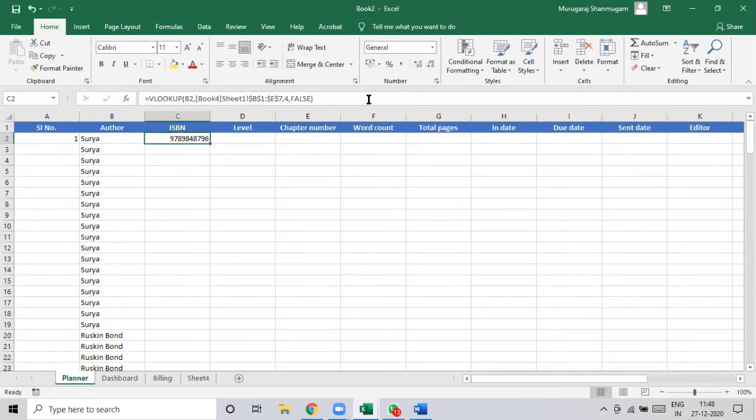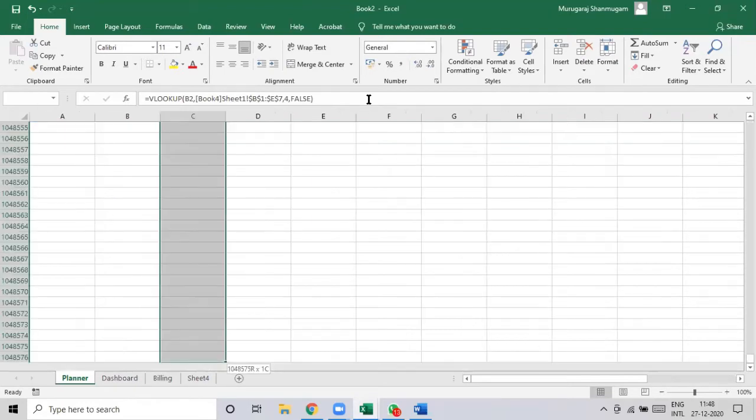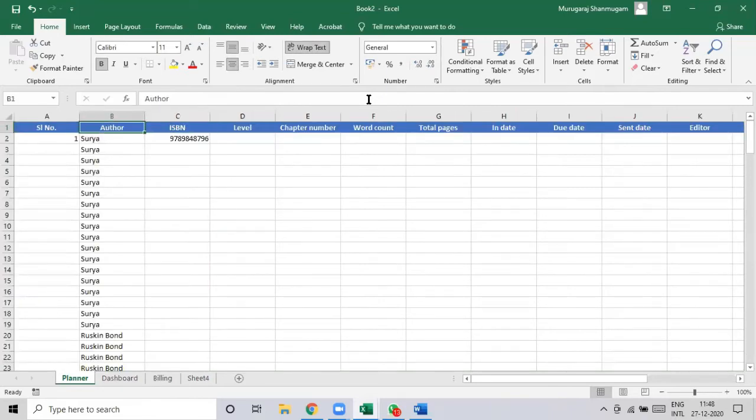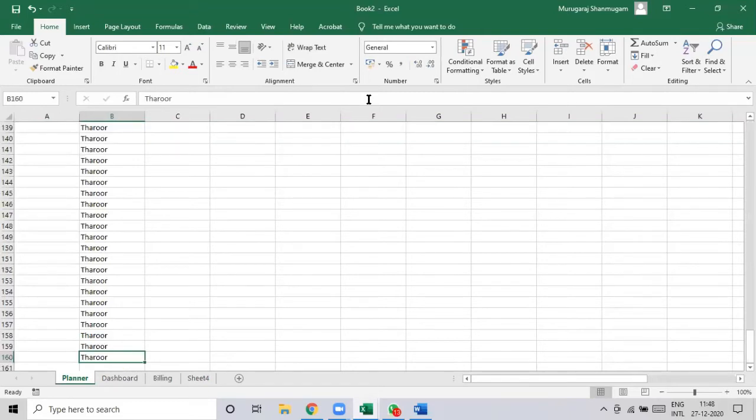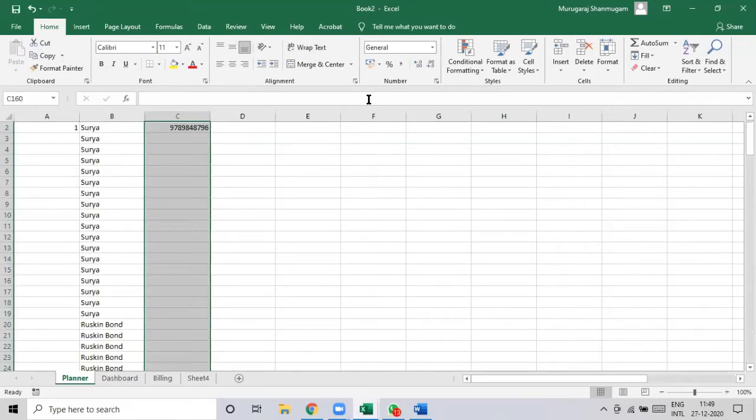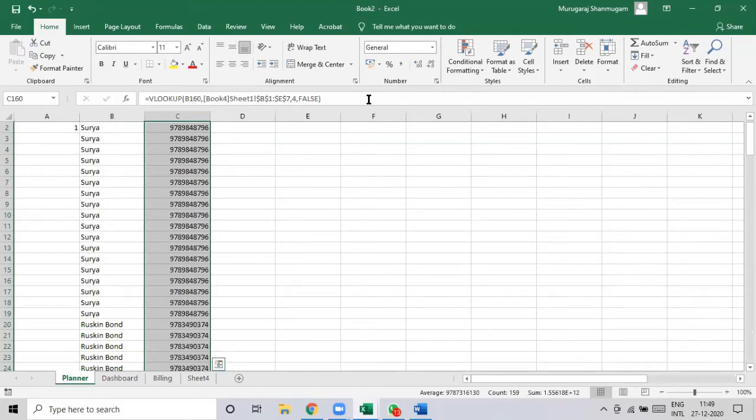I can do this by pressing Control Shift and then down arrow. That will take me to the end of the column. So I wanted to quickly go to the last value in this column, so I press Control down arrow. That will take me to the last value here. Okay, move up and then I'm using Control D. When you use Control D, the topmost value will be copied to all the bottom cells that I have selected.